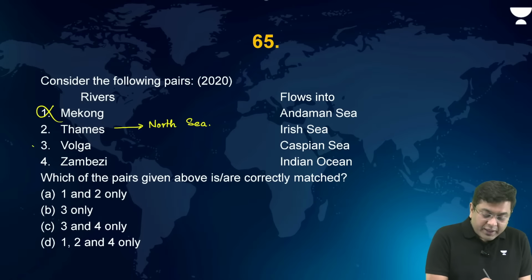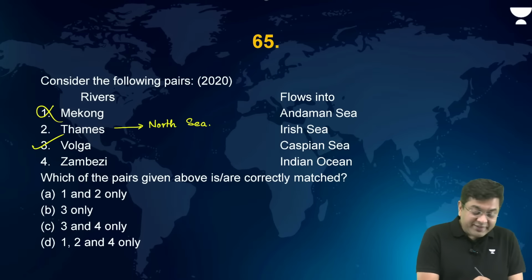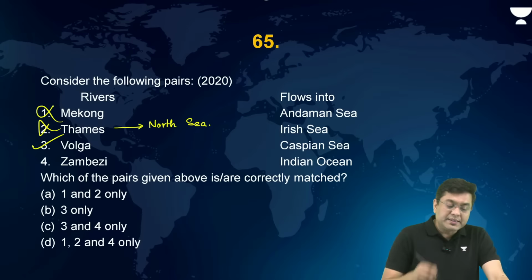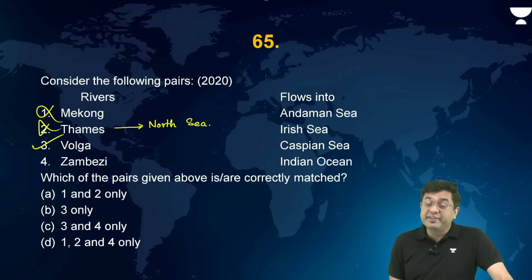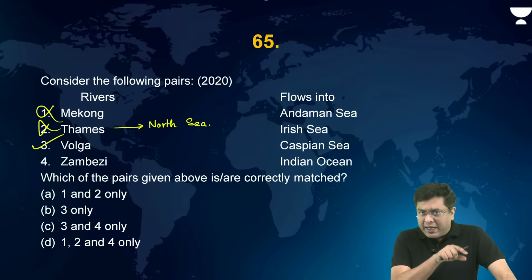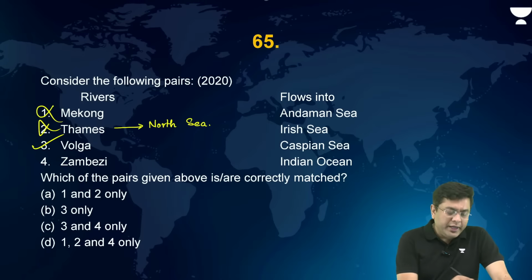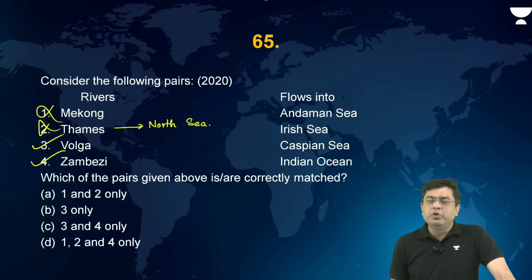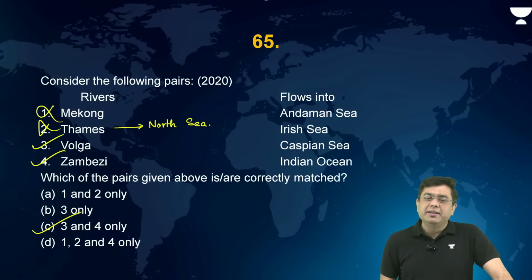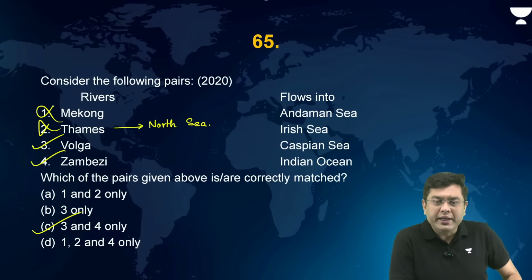So this is basically correct. Then you have Zambezi. This is incorrect. Thames drains into North Sea. Zambezi is almost the fourth largest river in Africa, around the central southern portion of Africa. It drains into the Indian Ocean around the region of Mozambique. So here the correct answer is C, that is 3 and 4 only.